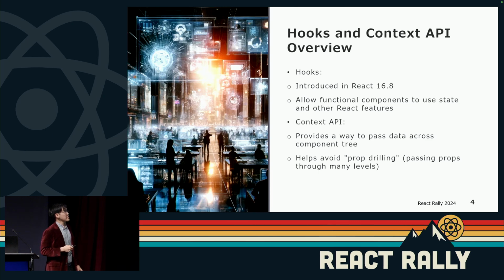So, a quick overview on hooks and context API. Hooks, introduced in React 16.8, allow functional components to use state and other React features. It's a great way to track state, ensure everything is in synchronization, and keep track of how you manage state within different components in React. Context, on the other hand, provides a way to pass data across the component tree and helps avoid prop drilling, which is passing props through many levels. This is a challenge I'm sure a lot of us have already encountered when managing React components.